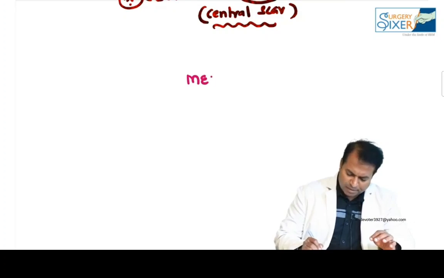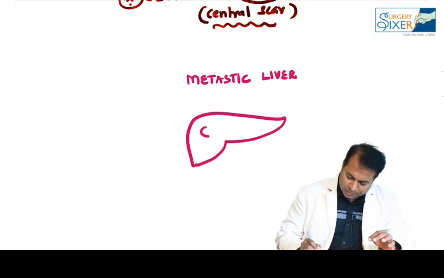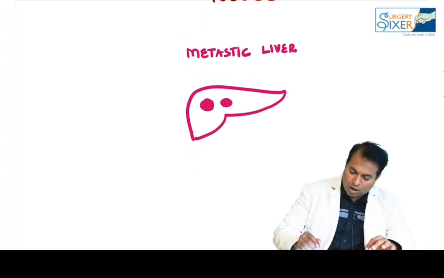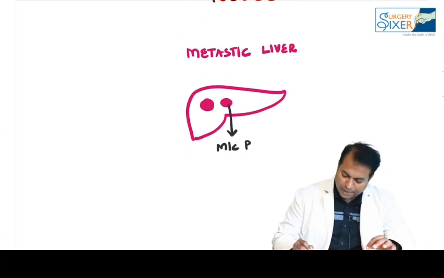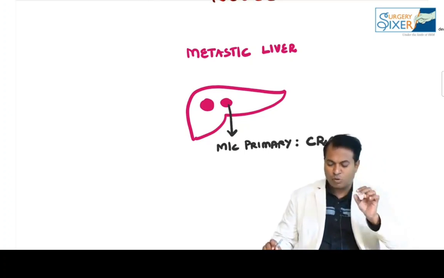Now coming to the last topic, metastatic tumors. Metastases to the liver. What is the most common primary for liver mets? Very well known answer, no confusion in this. It is colorectal cancer. Colorectal cancer is the most common primary.